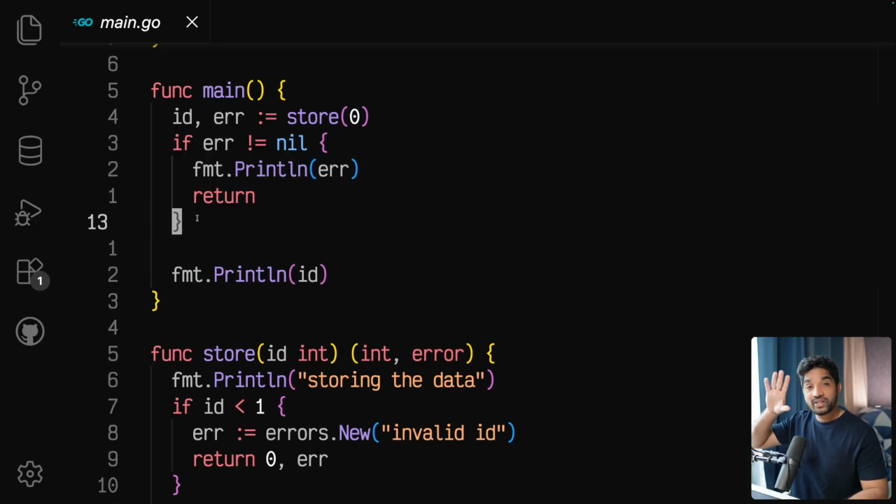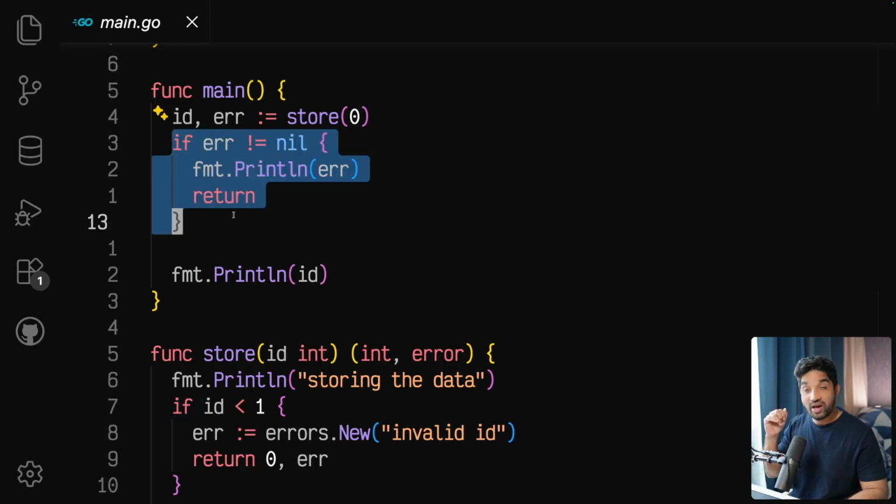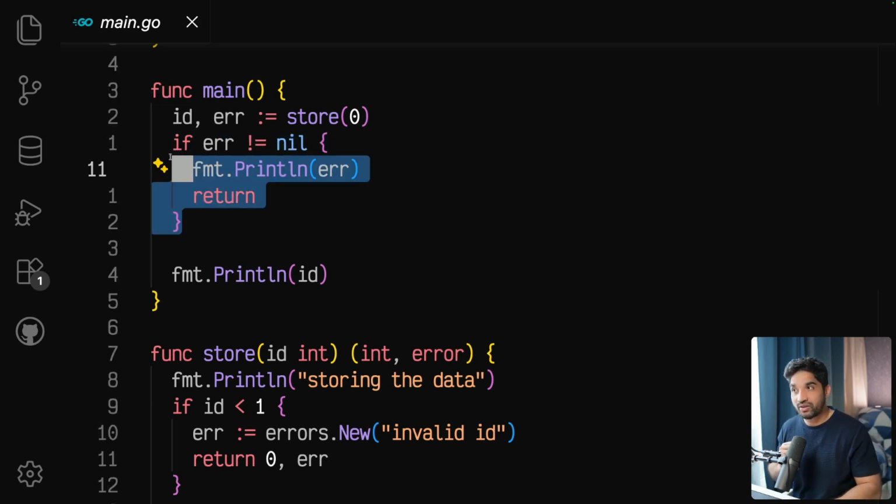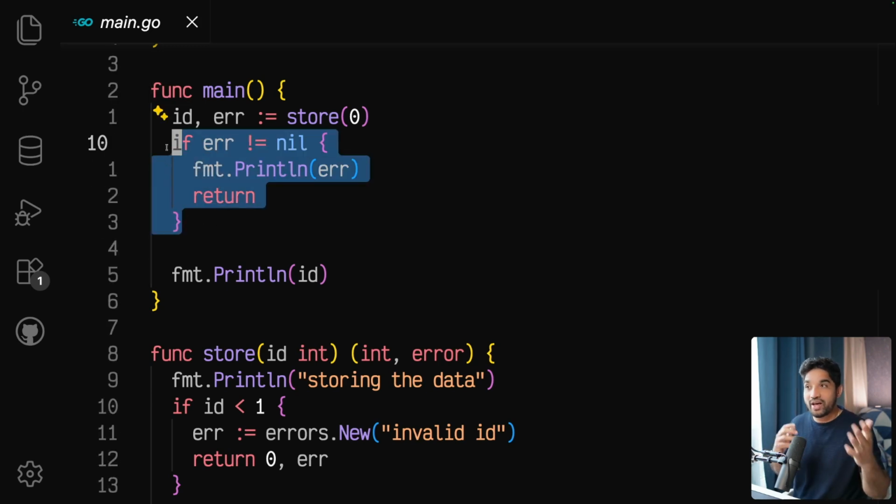Now, if you have seen a little bit of Go code, you have seen these constructs everywhere. If you have a function, you will see almost 30 or 40% of the code is just this construct. Everywhere we are checking error not equal to nil, error not equal to nil. Why?